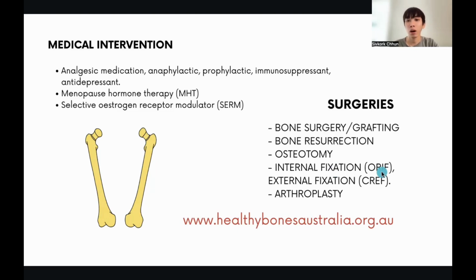I just wanted to explain a little bit about open reduction. It's opening the bone for a surgical procedure to support bone alignment for complex fractures with rapid recovery, using screws, plates, and rods, and the patient may experience pain. And closed reduction is external manipulation of the bone to prevent infection and avoid surgery with minimum scarring, using a fixed cast, splint, and graft. Joint replacement is also known as arthroplasty. And you can also visit the website healthyboneaustralia.org.au for more detail about medication, surgery, interventions, and how to prevent osteoporosis.